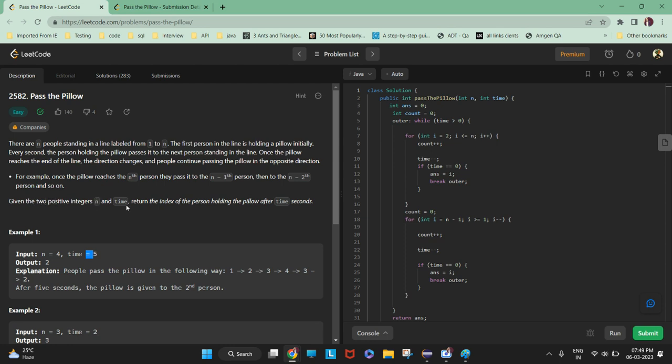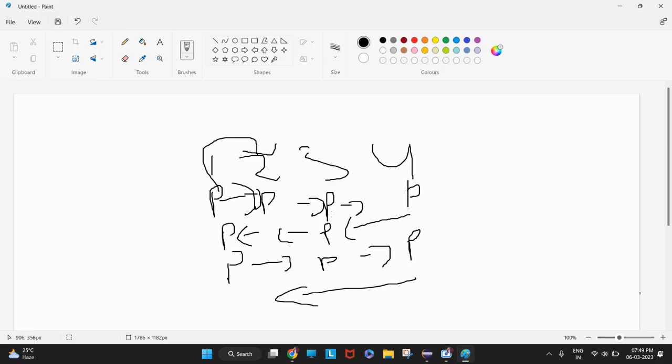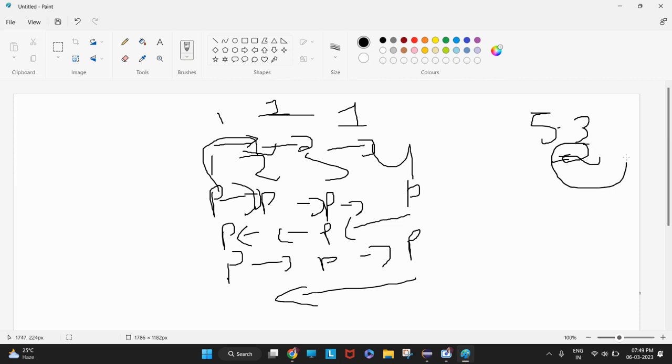Given two positive integers n and time, return the index of the person holding the pillow after time seconds. Okay, so like n is equal to 4 and time is 5. What will be the answer? Going from 1 to 2, 1 second is consumed. Going from 2 to 3, again 1 second is consumed. Going from 3 to 4, 1 second is consumed. So out of 5, 3 seconds have been consumed, so the remaining time is 2.